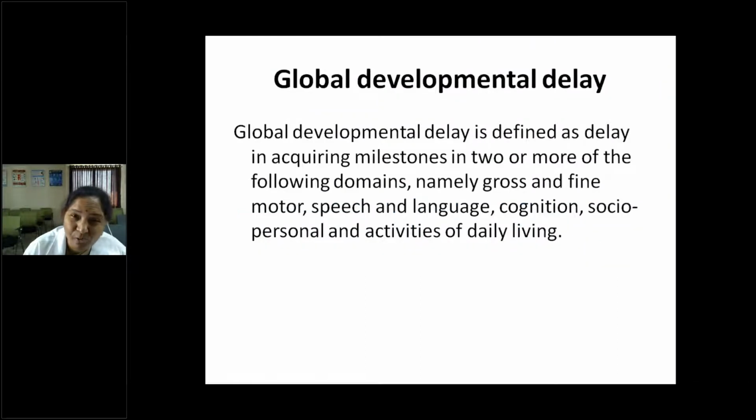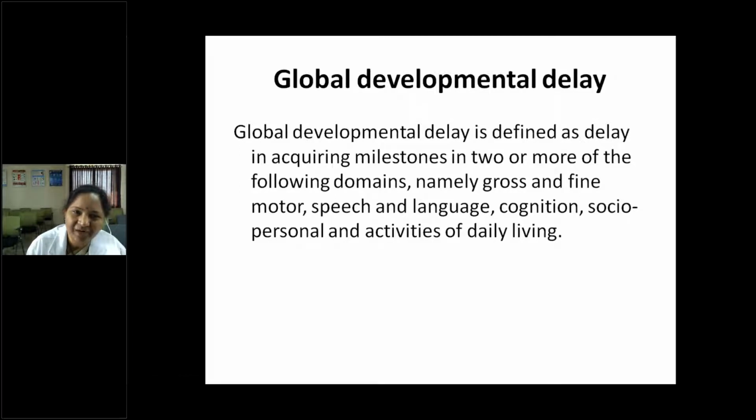So what is global developmental delay? Most often you will come across this word whenever you are taking a case in daily OPDs and wards, or in your theory exams and also in practical exams. Very commonly encountered, we call it GDD, global developmental delay. What do you mean by this?